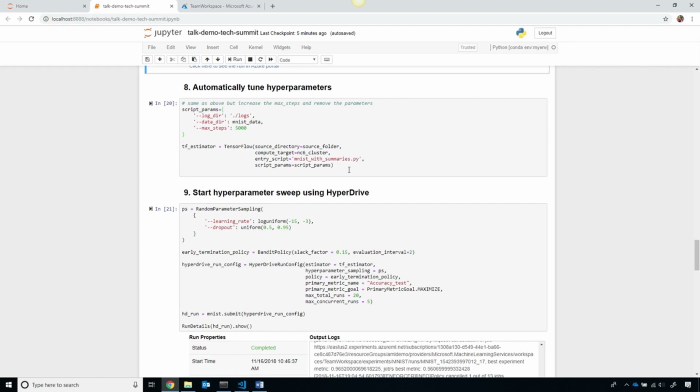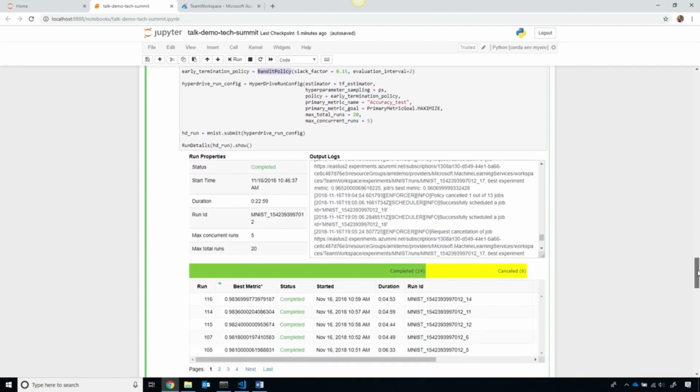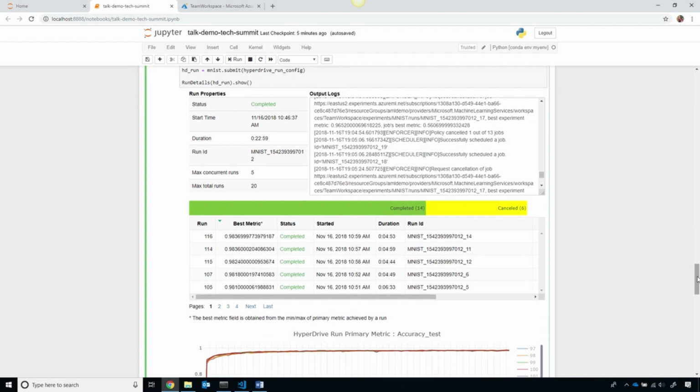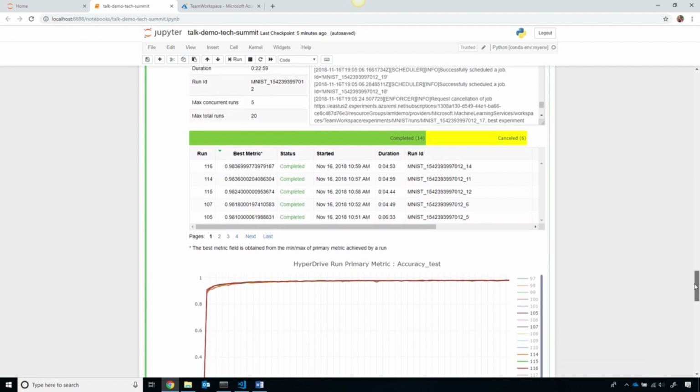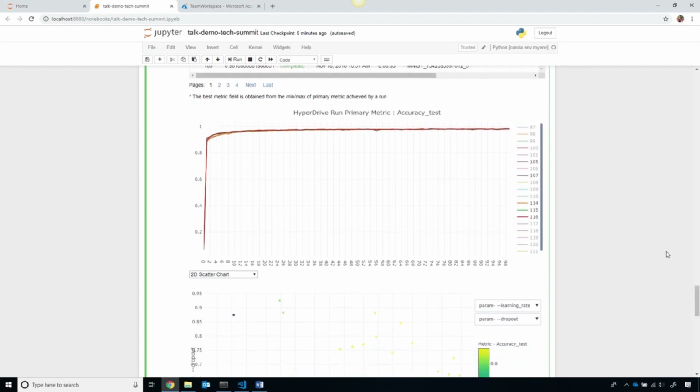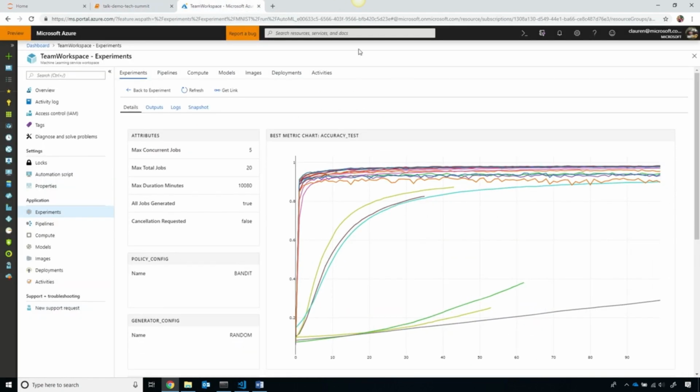However, I can use our HyperDrive service, which simply enables me to specify which parameters I care about and specify a policy by which to determine how to cancel jobs that are performing worse than other jobs and only keep the models which are performing the best. Again, using Jupyter widgets inline, I can tell which experiment is going really well and which are not. All of this is automatically stored in Azure such that even from the Azure portal, other people on my team can get the same insight on how things are going.